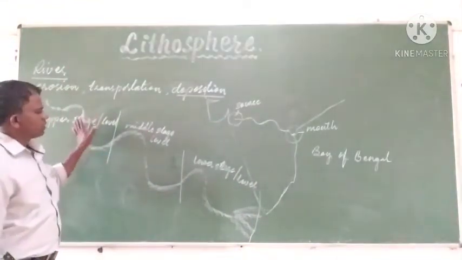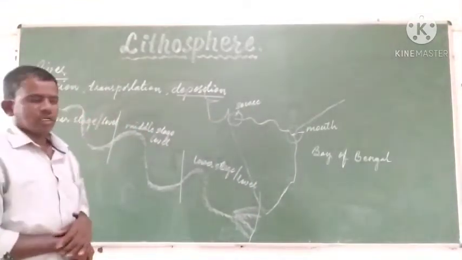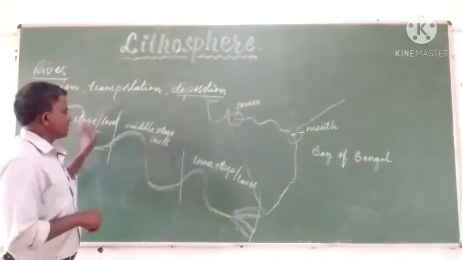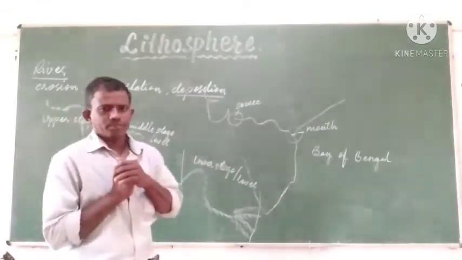So the river can be divided into upper stage, middle stage and lower stage.